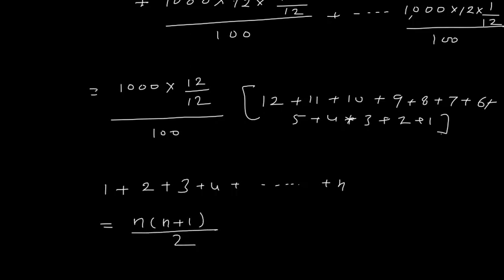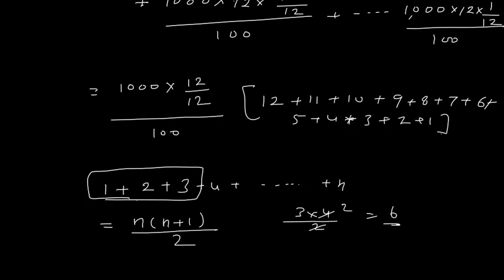divided by 2. For example, if I add these three numbers, what is n here? It is 3. Total 3 numbers are there. So 3 into 4 divided by 2. So 3 into 4 divided by 2 is what? 6. And just add it: 2 plus 1 is 3, 3 plus 3 is 6. We are getting 6. Okay. So this is the formula, n into n plus 1 divided by 2.